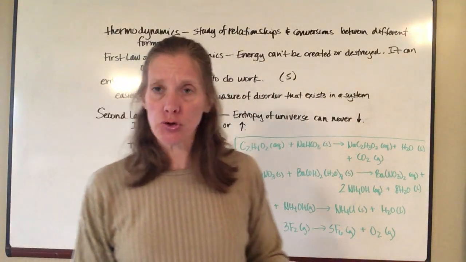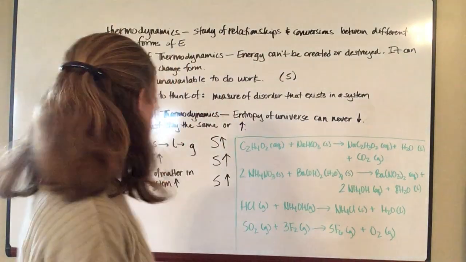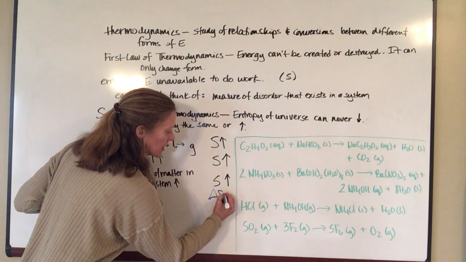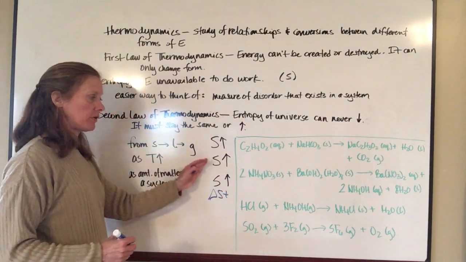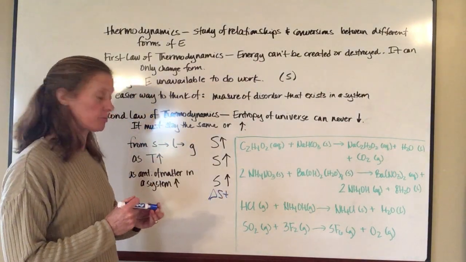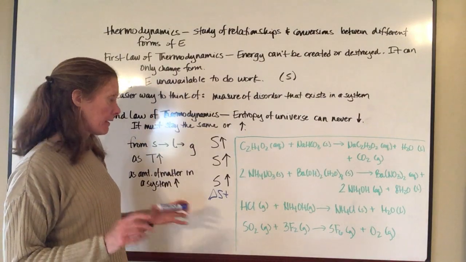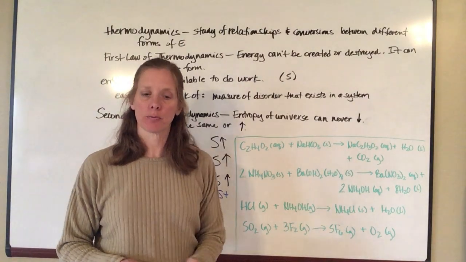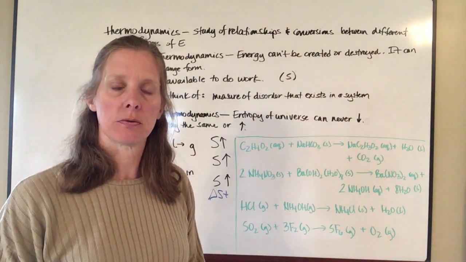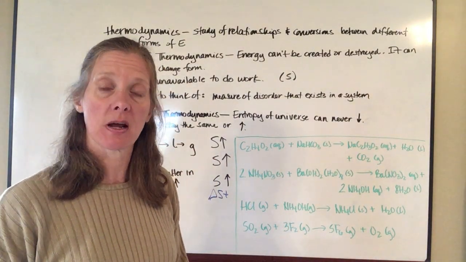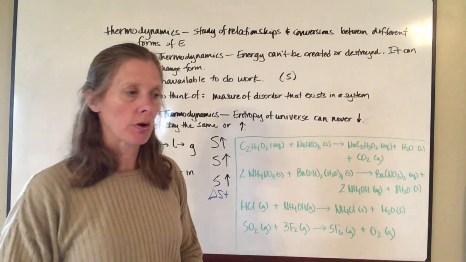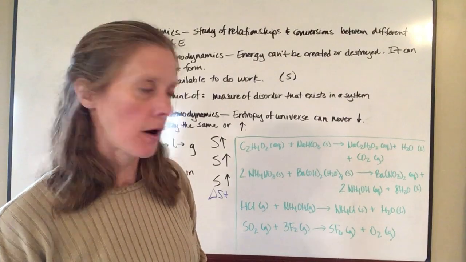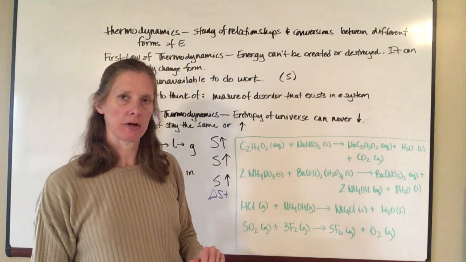And so if entropy increases, that means if it goes up, your delta S is going to be positive. I want to make sure we get the sign on that straight. These 4 equations that I have on the board are also on the sample problems for the videos that I gave you in a separate document. So if you want to look at those as we're talking and make notes on that, it's the very same equations that I have here.